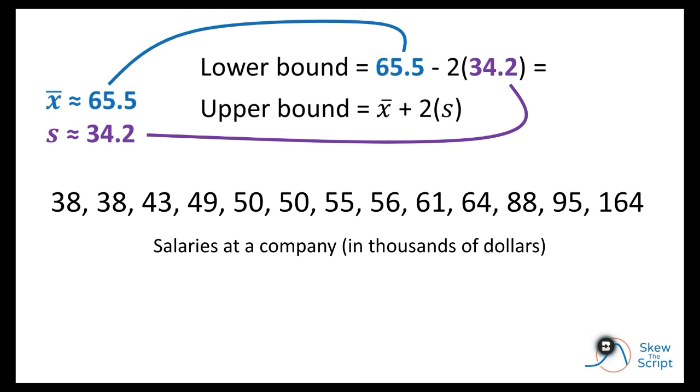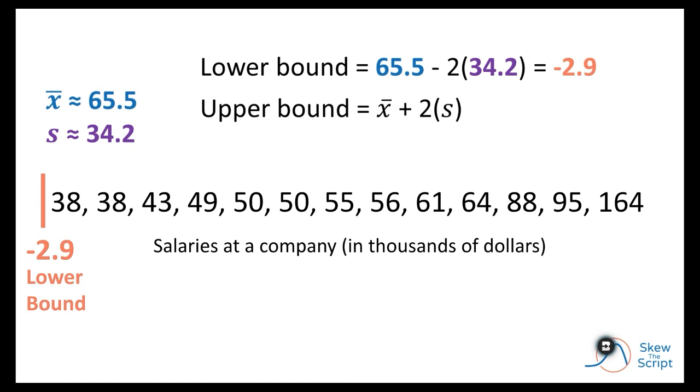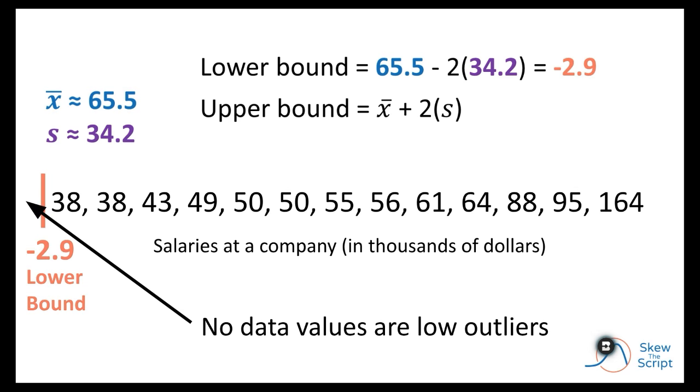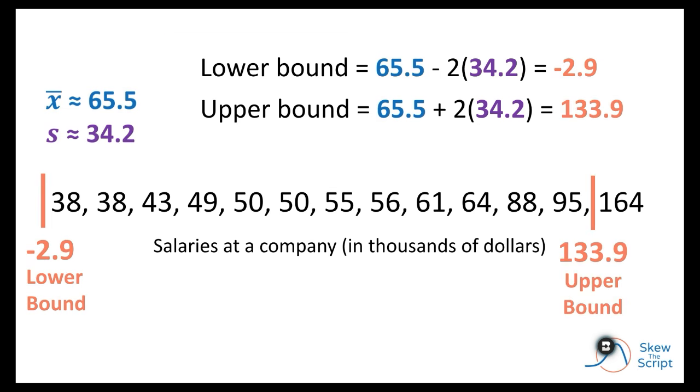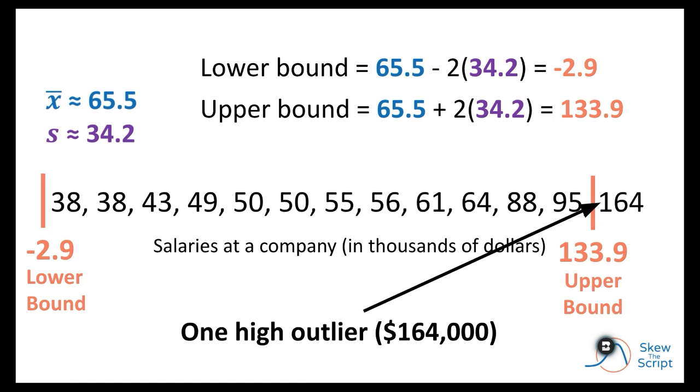For the lower bound, we plug in the mean and standard deviation, and we get a lower bound of negative 2.9, or negative 2,900. As we would hope, the company isn't taking away money from their employees. So no salaries below that, so no lower outliers, just like we found before. We can do the same process to calculate the upper bound, and we get a value of 133.9, or 133,900. Just like before, that boss's salary is still above that value, so it is an outlier.